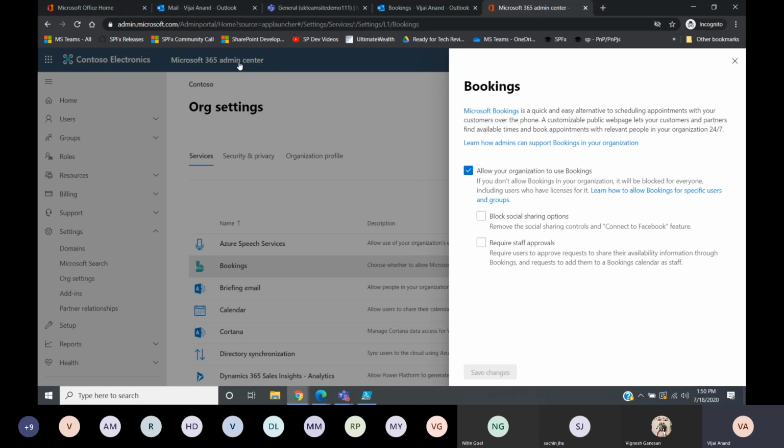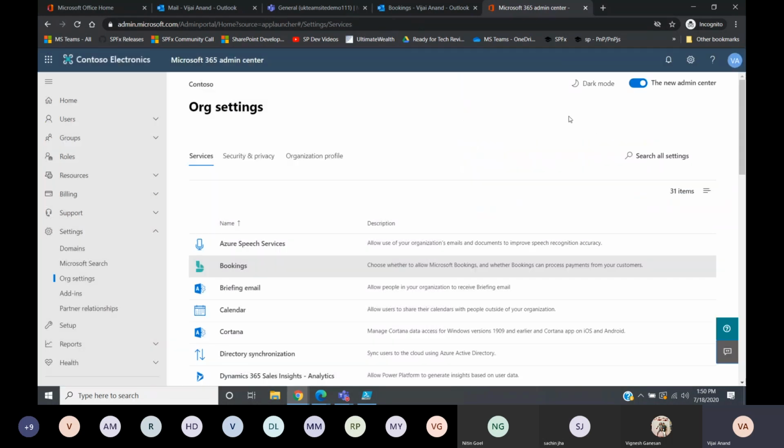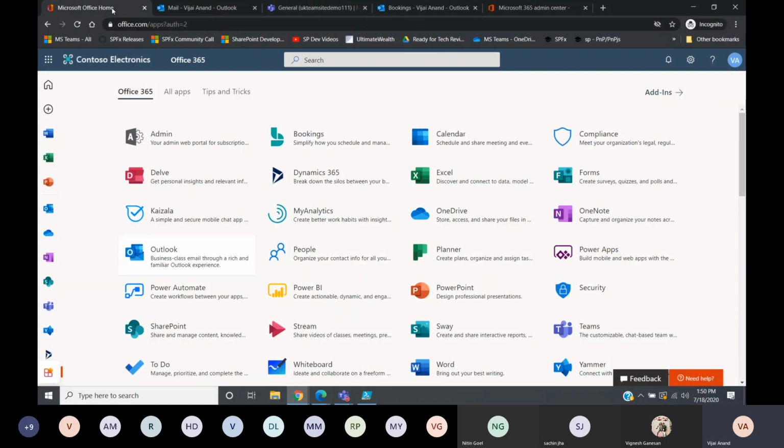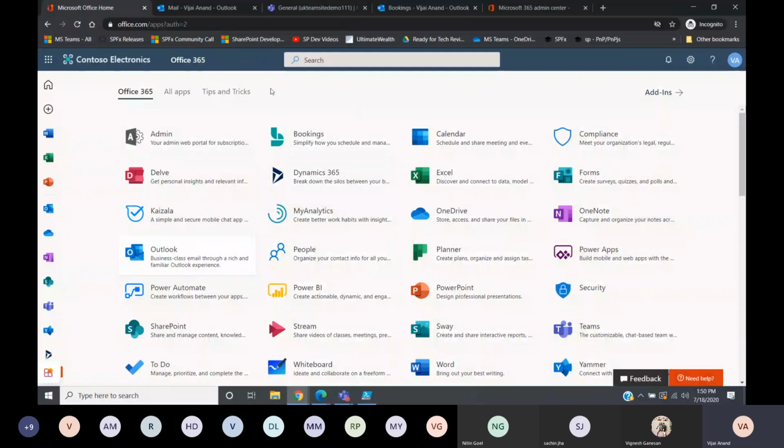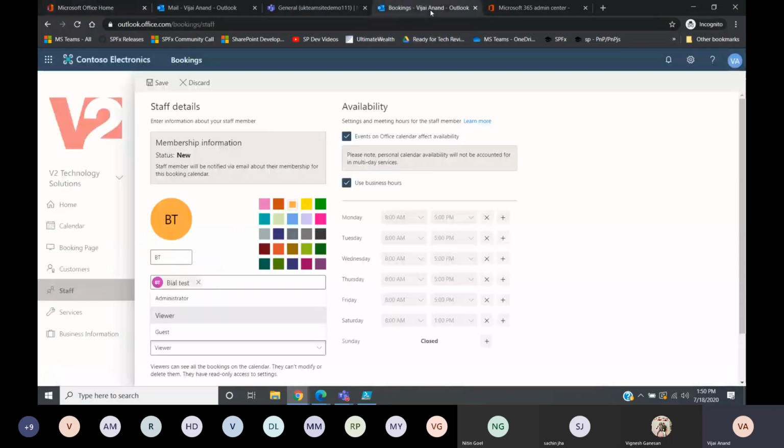After this, I'll just quickly go to this one. Once you go to office.com, one minute, where is this? Yeah, I have enabled it already for my tenant. So once you go here, you can see something called the Bookings app. I already opened that one.